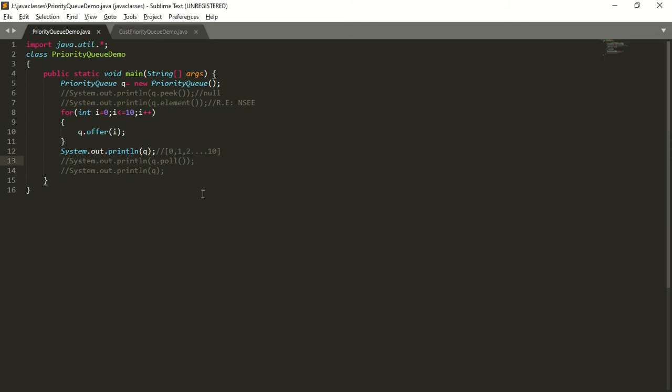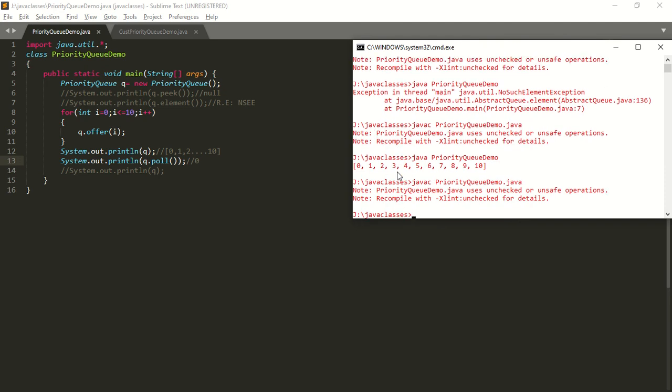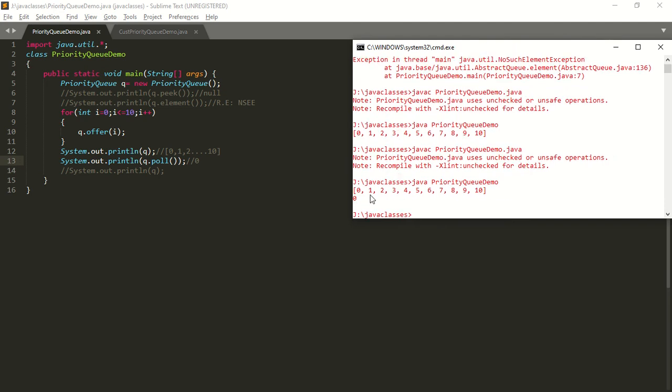Next, I want to remove the head object from the queue. So what is the method to remove an object from the queue? The method is the poll method. So queue.poll. So which object will be removed? The first object, that is 0, will be removed. So here it is going to print 0. So save the program, compile. Yes, the program compiles fine. What happens when I run this program? It is going to print 0. The 0 object is removed from the queue.